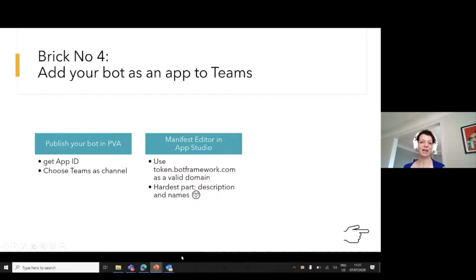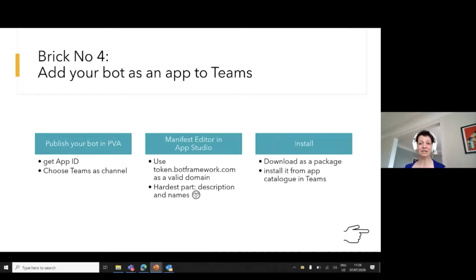We choose the channel. There is a manifest editor. So the only thing you need to know, token.botframework.com is the only valid domain that you need to provide. And the hardest part was seriously coming up with a description and name, because you are not allowed to use Teams or Office 365 or Microsoft or any product names by Microsoft, and the short description needs to be shorter than the long description. And so this really took me like an hour to do. All the other stuff was just a couple of minutes, but this was the hardest part, as hilarious as this sounds.